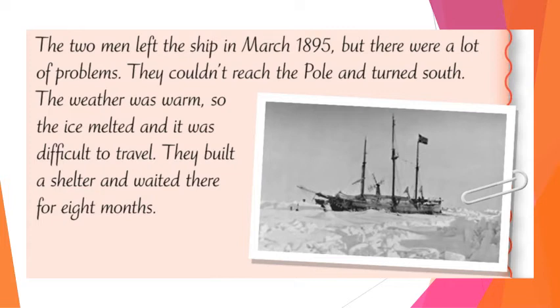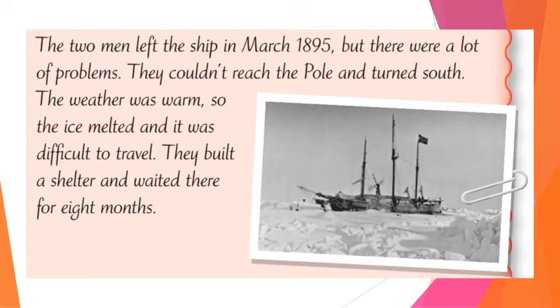The two men left the ship in March 1895, but there were a lot of problems. They couldn't reach the pole and turned south. The weather was warm, so the ice melted and it was difficult to travel. They built a shelter and waited there for 8 months.